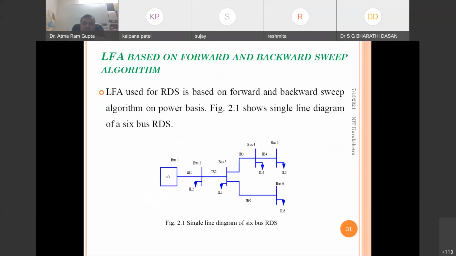If you connect bus number 5 and bus number 6 through some feeder, there will be one loop and it will be like a mesh distribution system. There can also be an interconnected system, meaning this system is connected with some other substation.